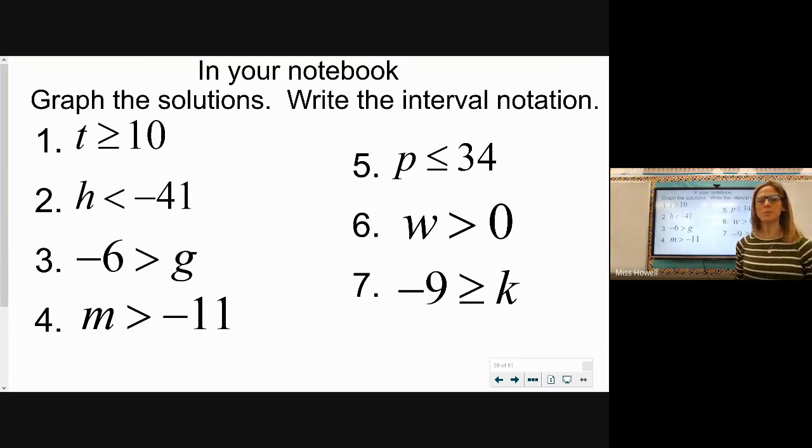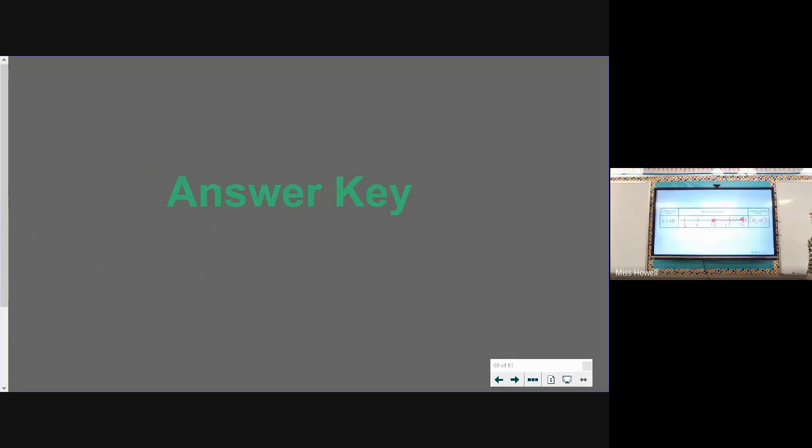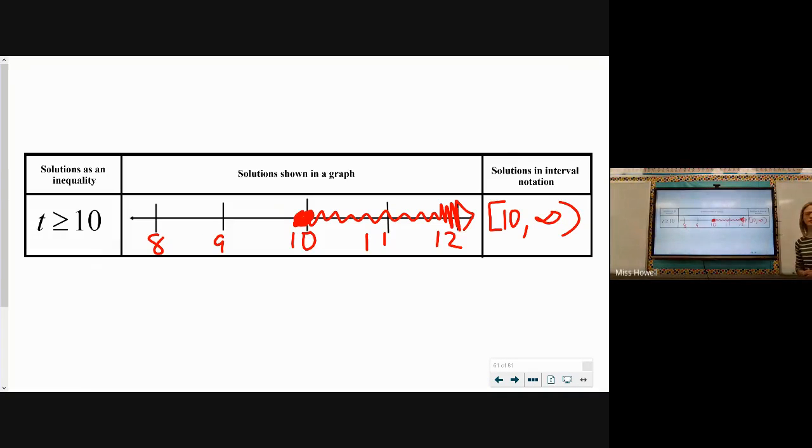All right, hopefully at this point you have your graphs of your solutions, so let's look at them. All right, for t is every number greater than or equal to 10, we should have a closed-in circle and a shade to the right. And our interval should be from 10 to infinity, a bracket on the side with 10 because it's included, and a parenthesis on the side with the infinity.